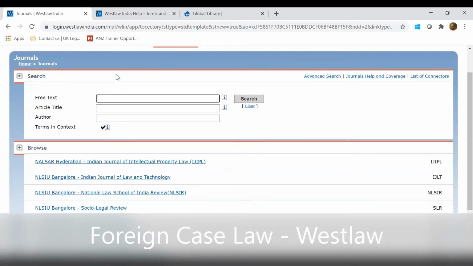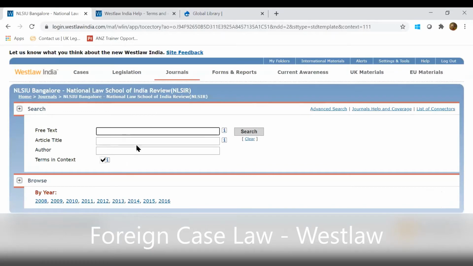Or if you are looking for only one journal and you just want to search in between that, just go and click on that particular journal and you can search within that as well. So just go inside and search within that. You can see there's a trail going on top. So this will help you identify which database exactly you are in. So we have just gone to home, then journals, and have reached this particular journal. The last part which is mentioned will help you identify that you are in this particular journal or any particular database and searching within that.